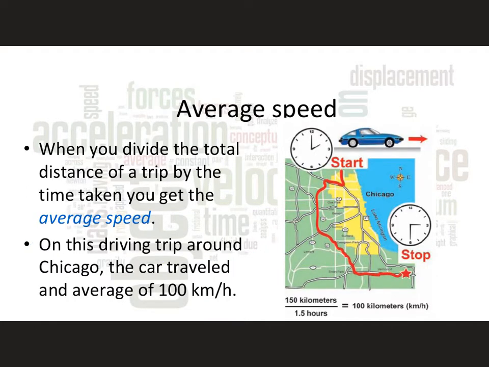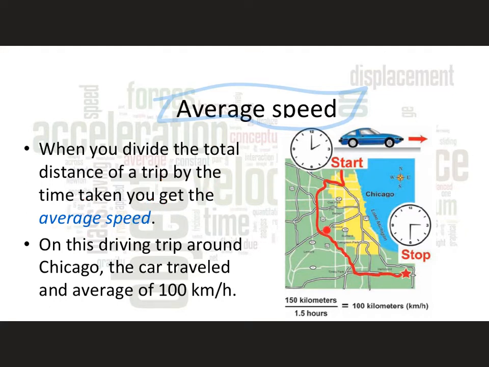So our third and final form is average speed or average velocity. And it tends to be a little bit more confusing than instantaneous or continuous because you would think an average, you know how to do an average. You take all the numbers in something and you add them together and then you divide them by the number of numbers you had, right? Well, you're not going to add together all your speeds and divide it by the number of speeds, instantaneous speeds, to get your average. You're looking at totals, okay? So totals means your total distance of the trip and then your total time that it took